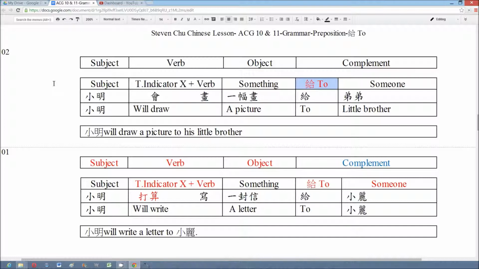And we use the preposition 给 shows the object of the action, and the time indicator 会 shows that the verb is a future action, and the complement follows the basic sentence to provide more information.